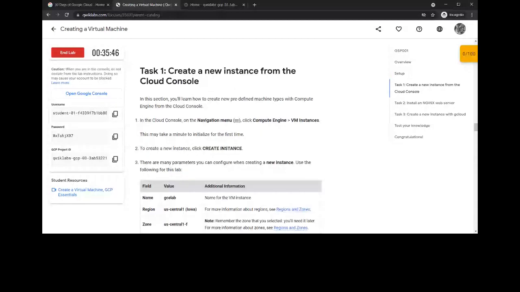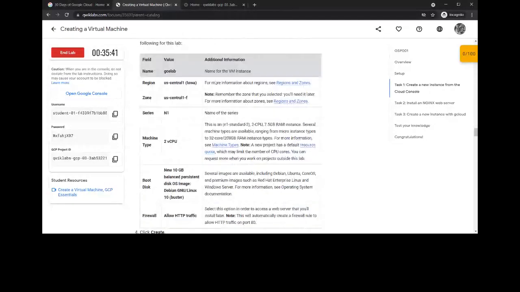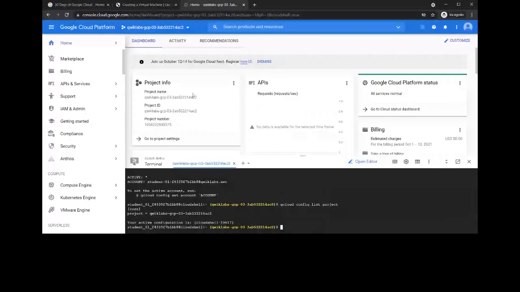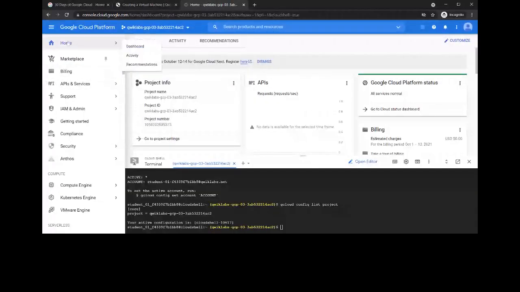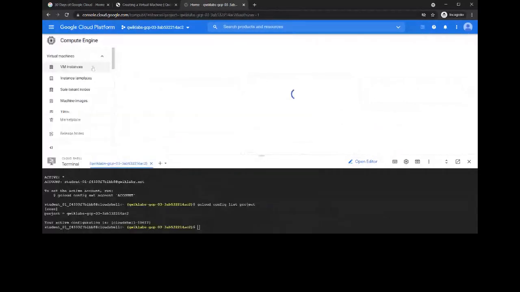That is to create a new instance from the Cloud Console. So he has given us the instructions and we need to perform those. Okay, then let's just start. What is he telling us to perform now? In the Cloud Console, on the navigation menu, click Compute Engine, then VM instances. This is the navigation bar, guys, and in Compute Engine, VM instances.